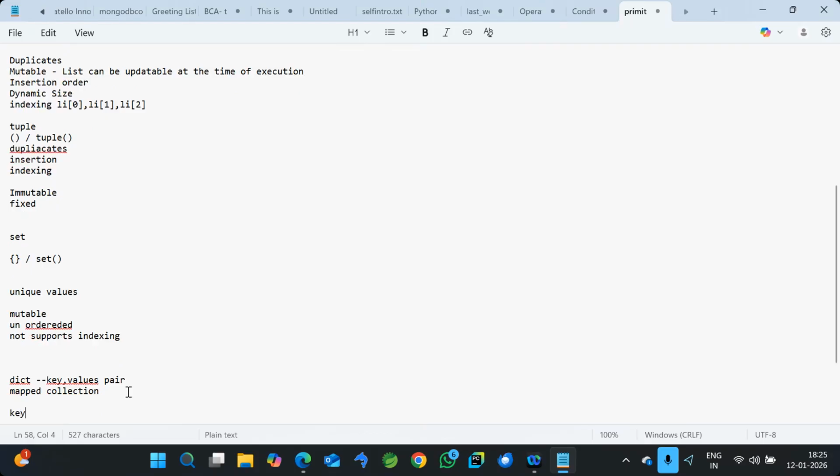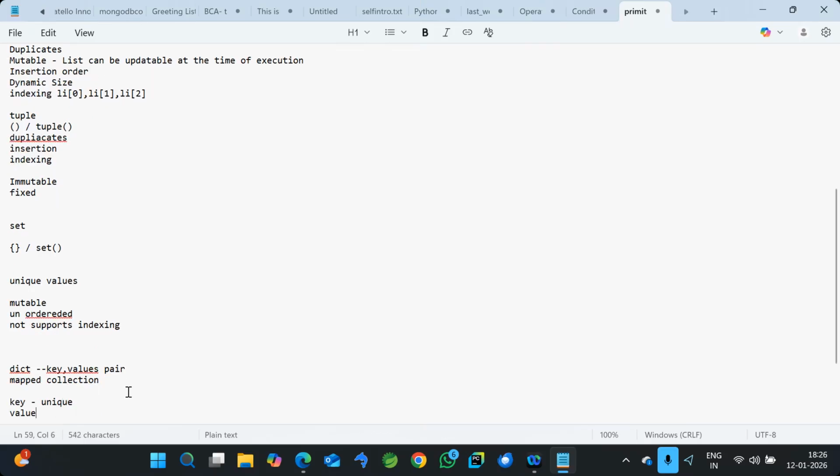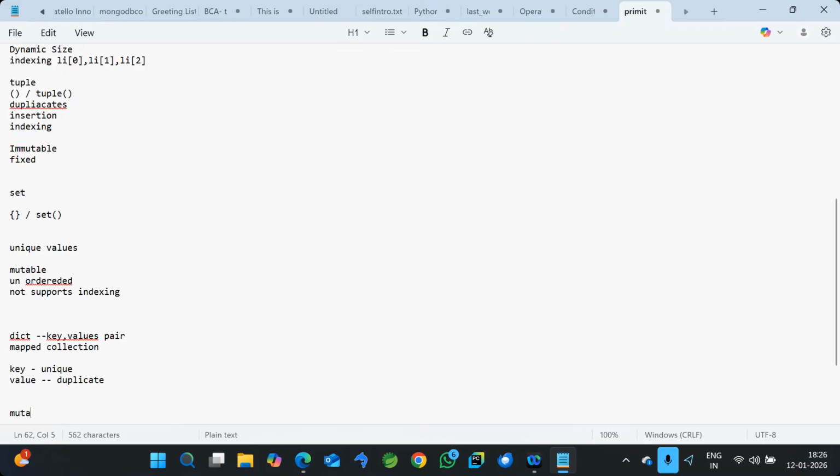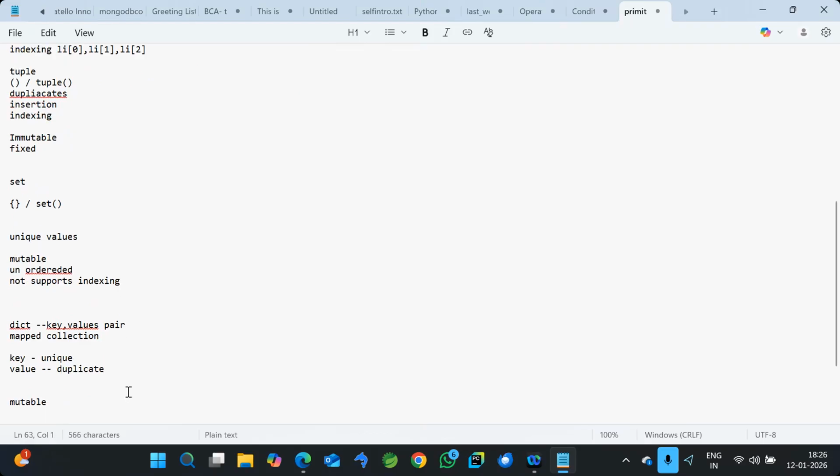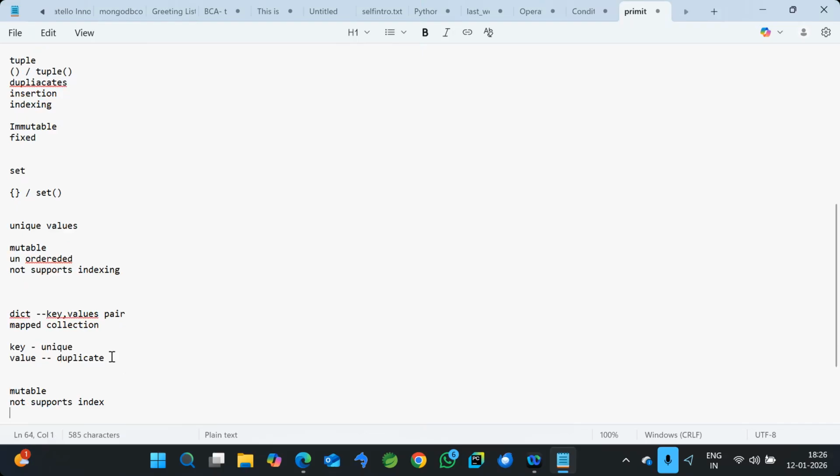Here the key is unique and the value may be duplicate. Okay, so that is the nature of it, and it is mutable. It also does not support indexing. Yeah, it is also unordered.